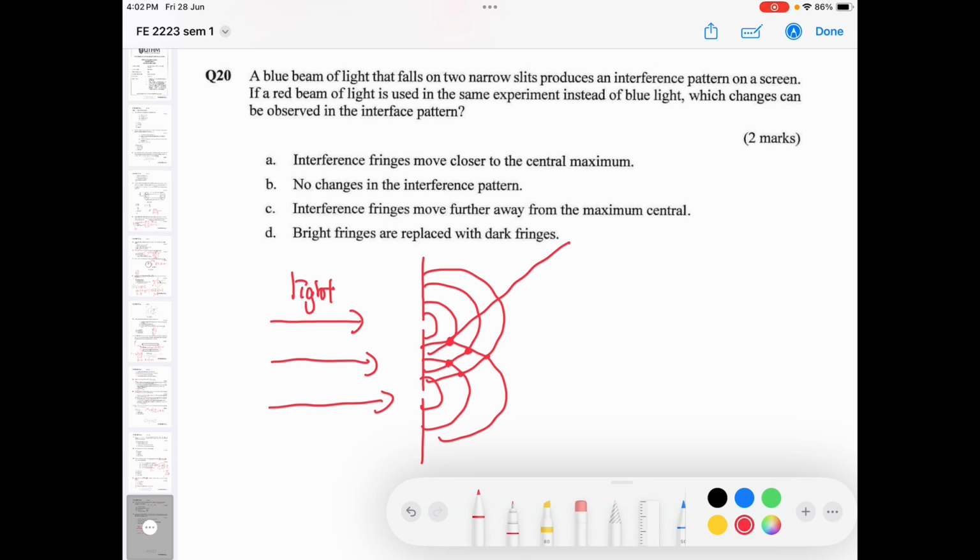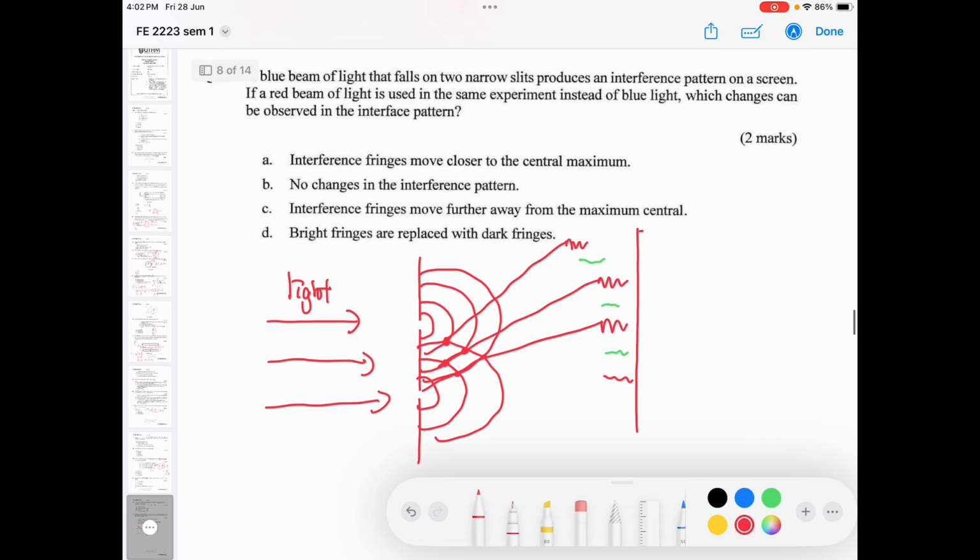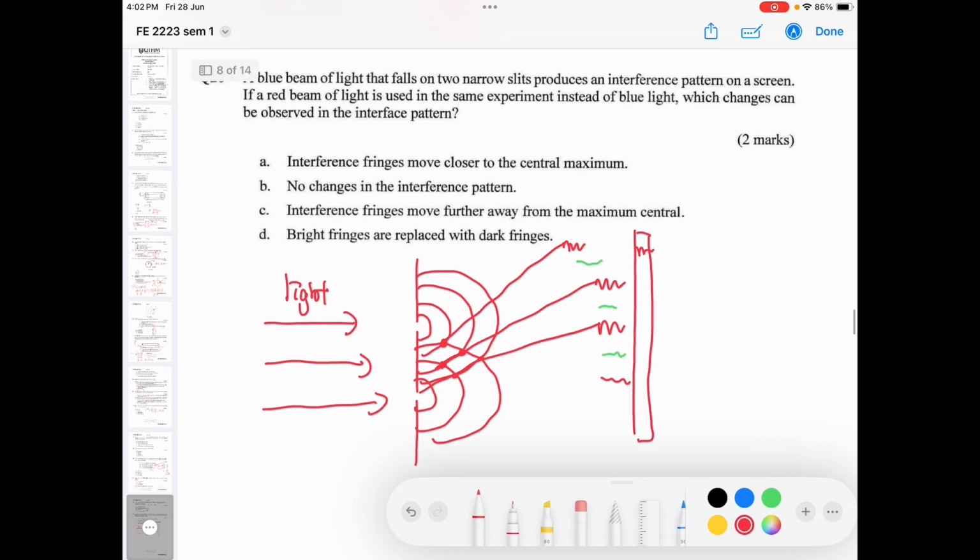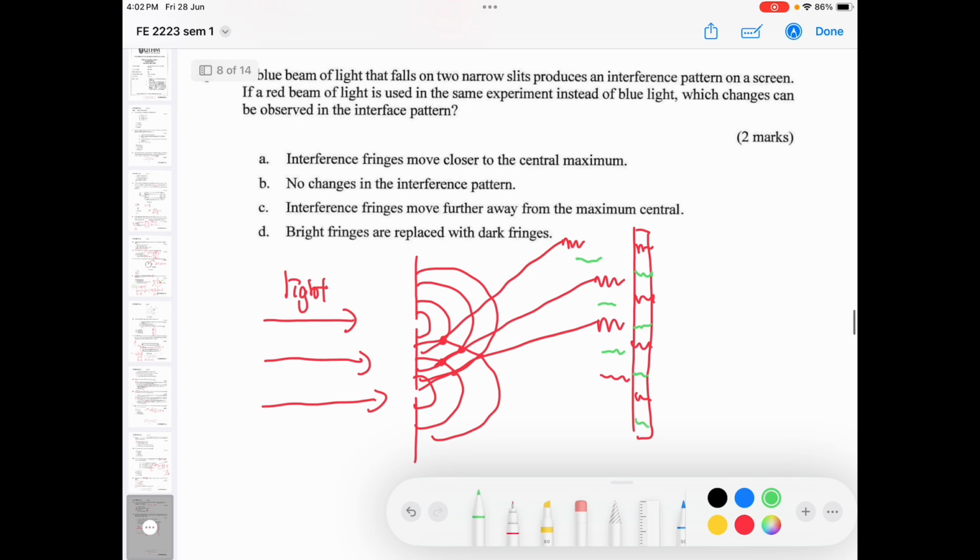Here you will have maximum light, whereas for this region you will have minimum light. This continues: maximum, minimum, maximum, minimum. When you put a screen over here, you can see this effect: maximum here, maximum here, maximum here, and minimum light in between.